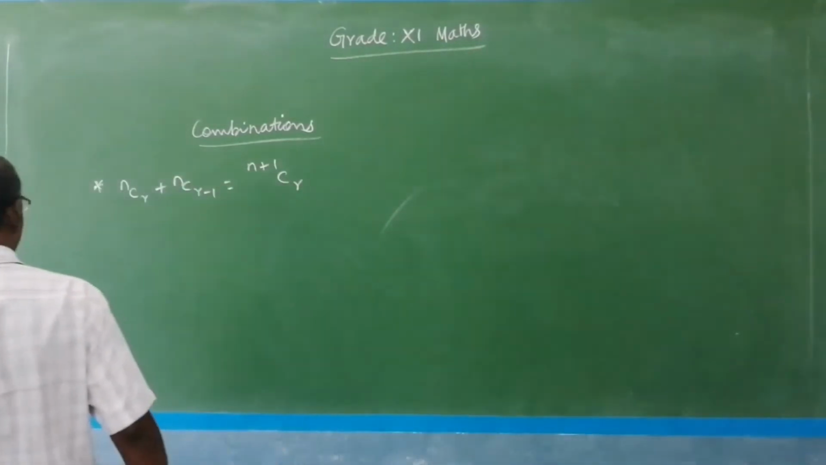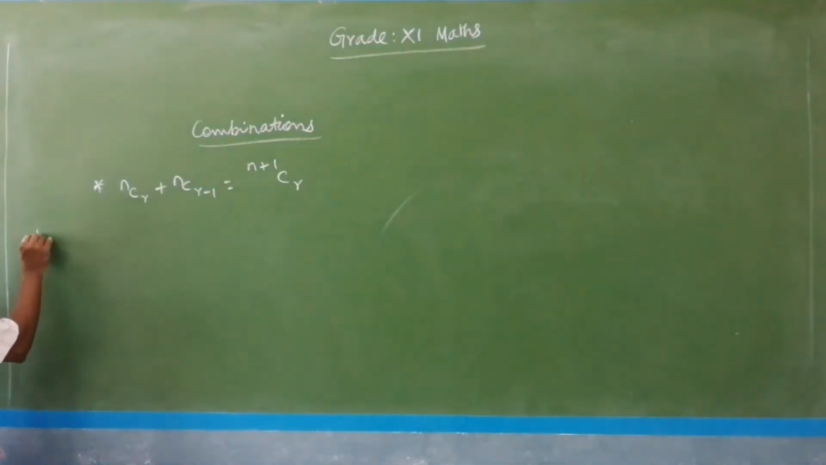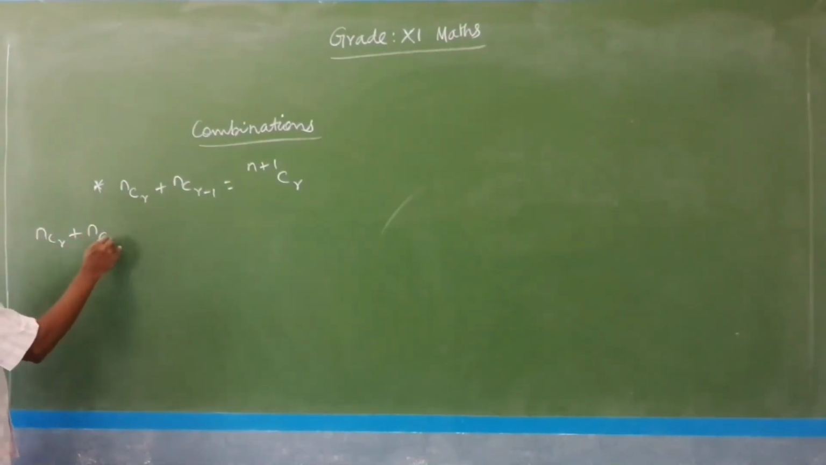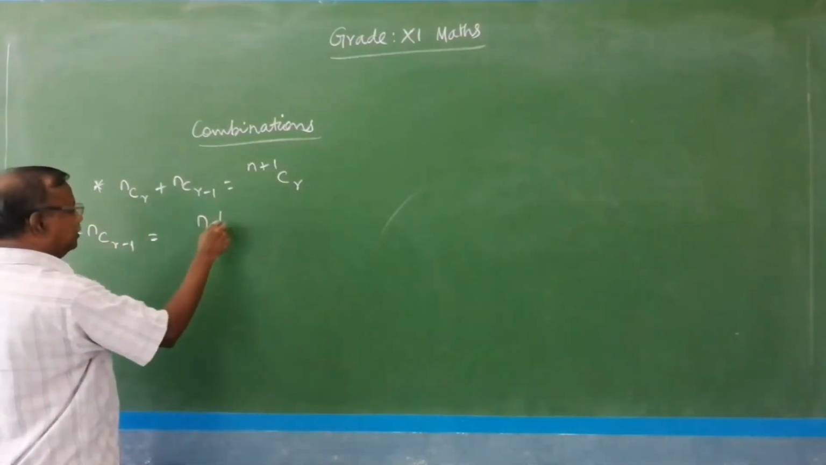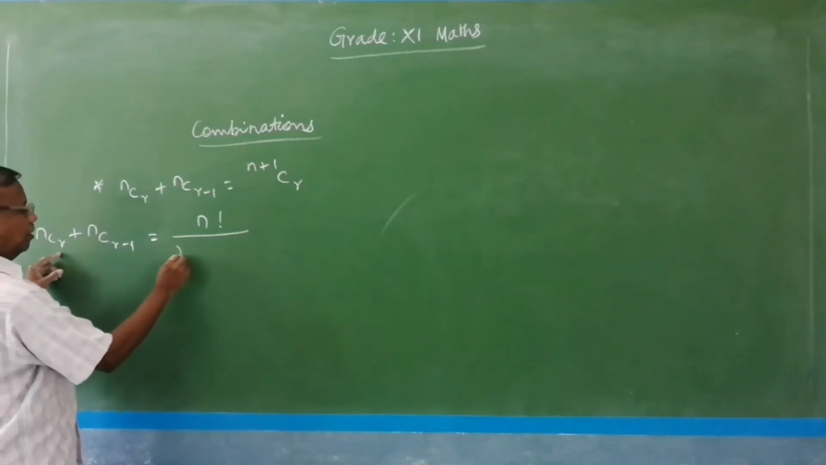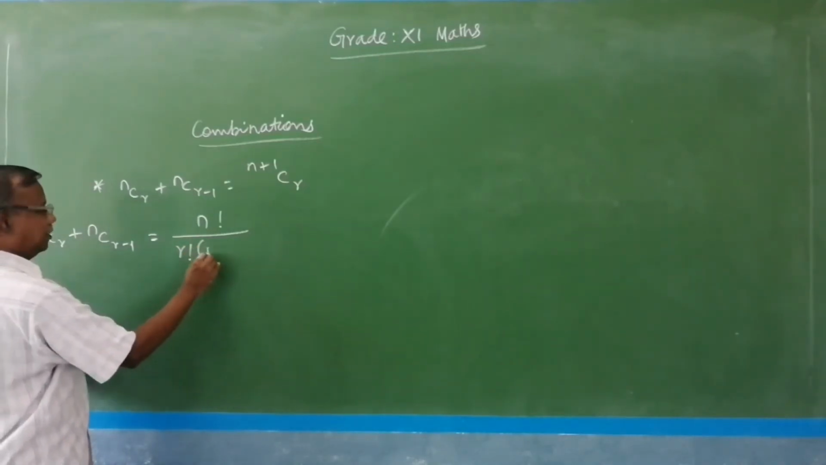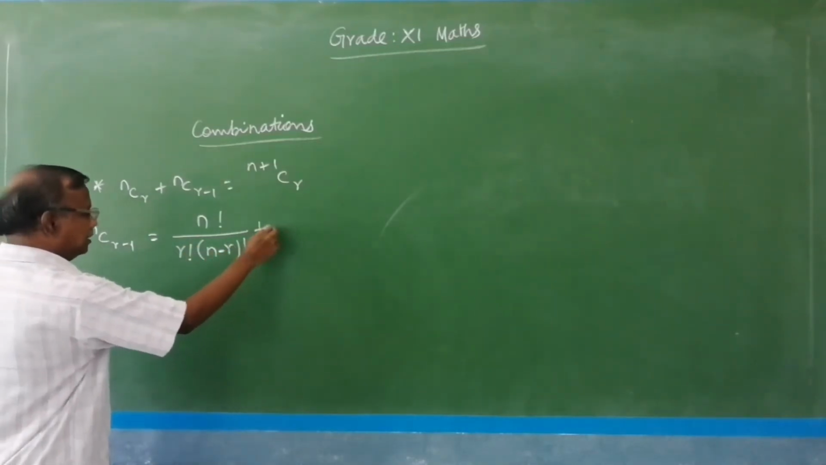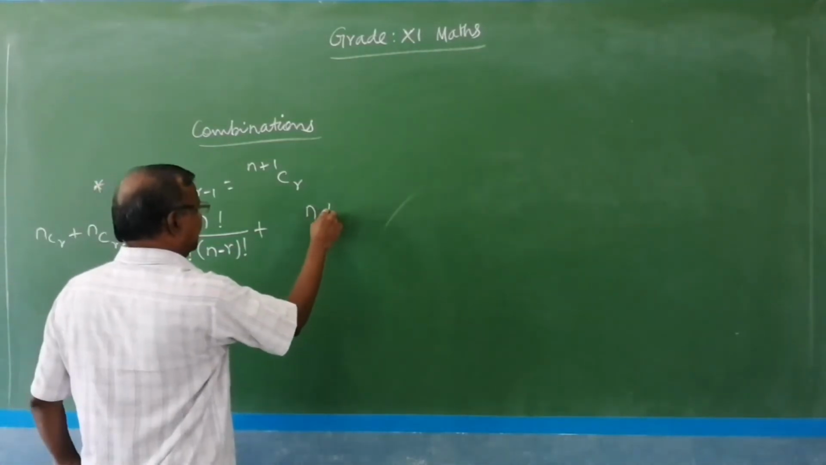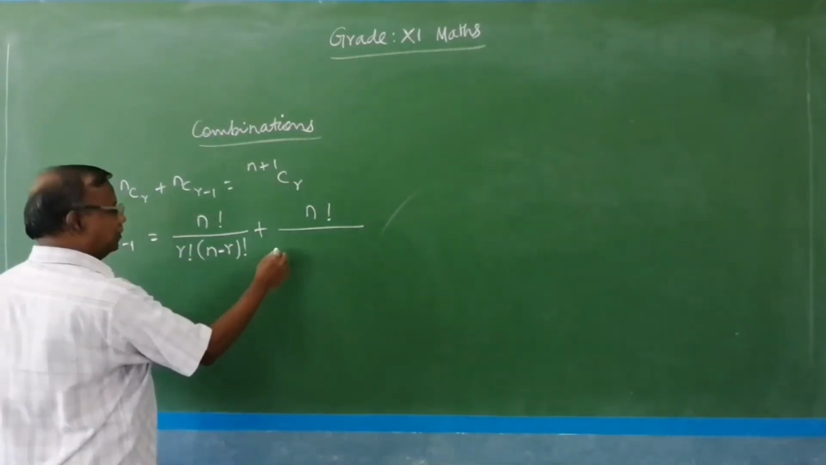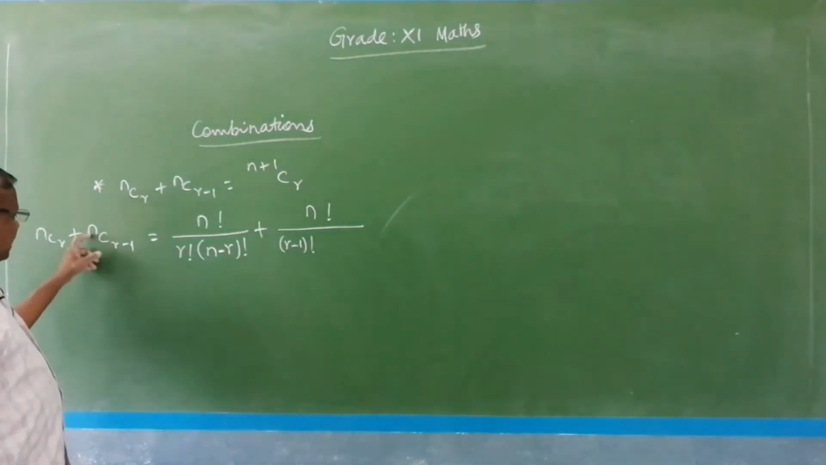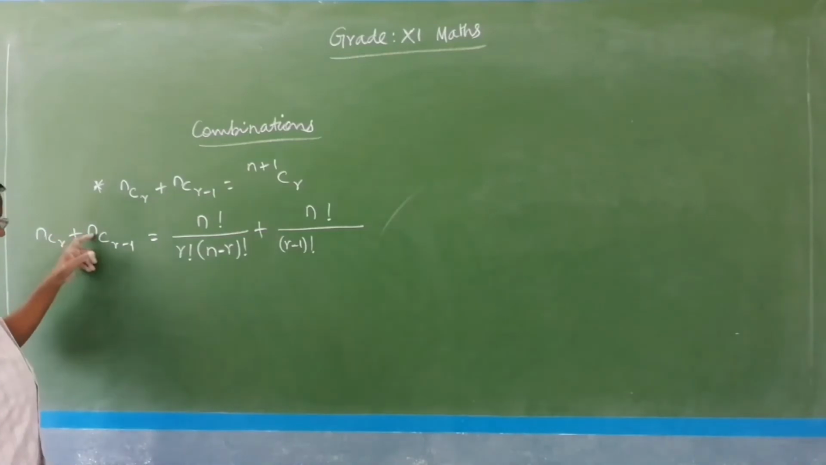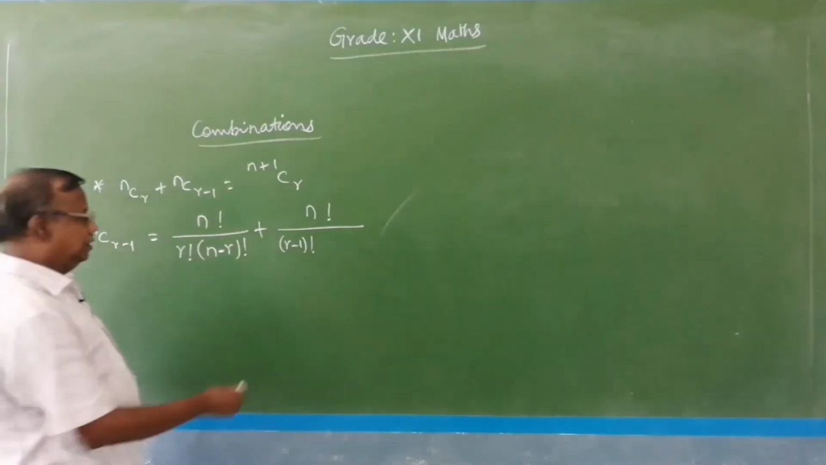So let us prove this. The proof is LHS equal to NCR plus NCR minus 1. The first one is N factorial divided by R factorial into N minus R factorial. Second one is N factorial divided by R minus 1 factorial, and N minus R means N minus of R minus 1, that is N minus R plus 1.